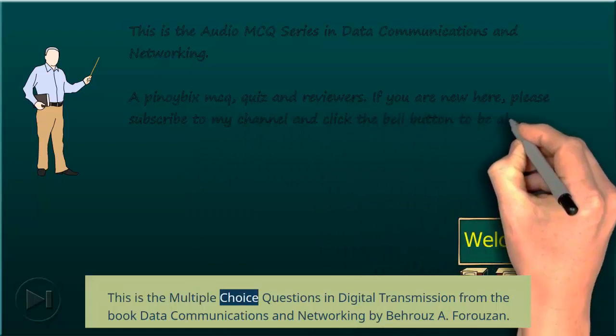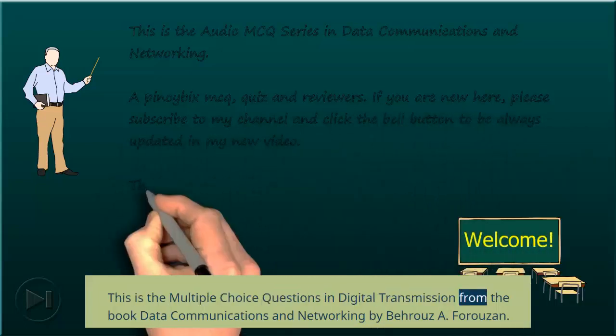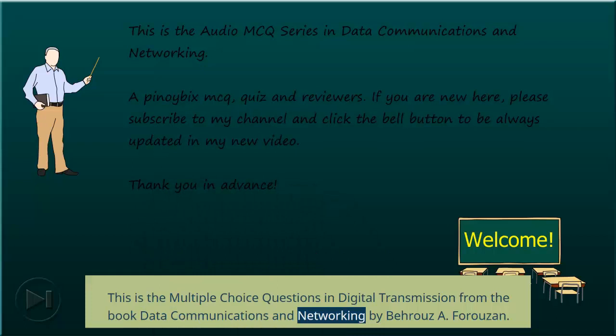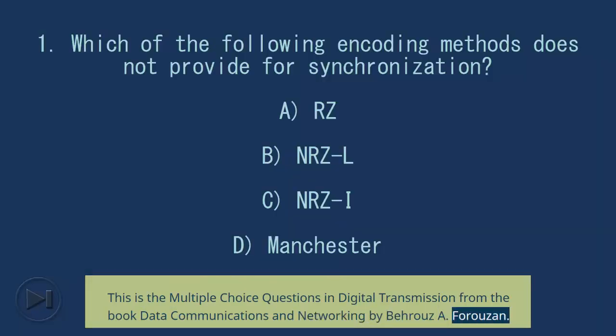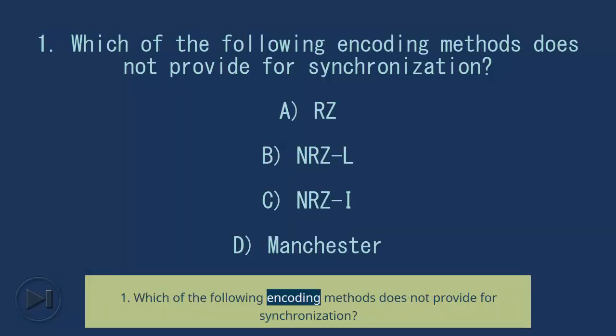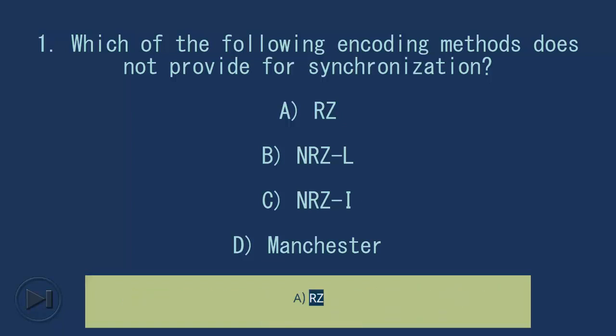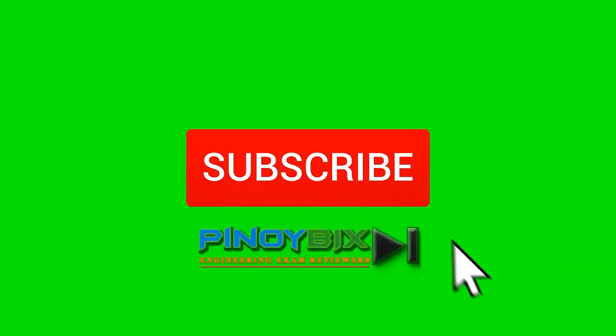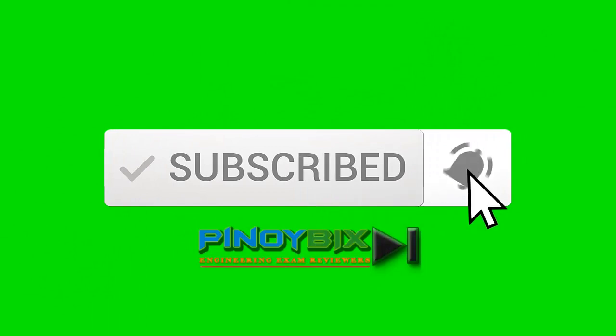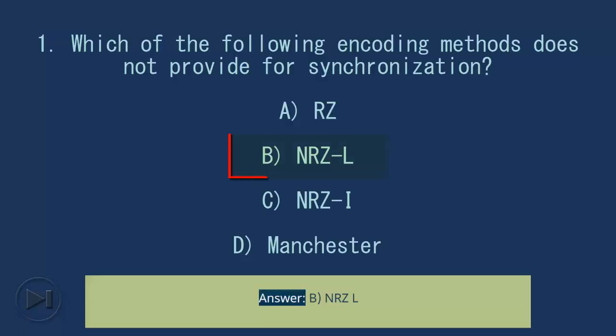This is the multiple choice questions in digital transmission from the book Data Communications and Networking by Behrouz A. Forouzan. 1. Which of the following encoding methods does not provide for synchronization? A. RZ. B. NRZ-L. C. NRZ-I. D. Manchester. Answer, B. NRZ-L.